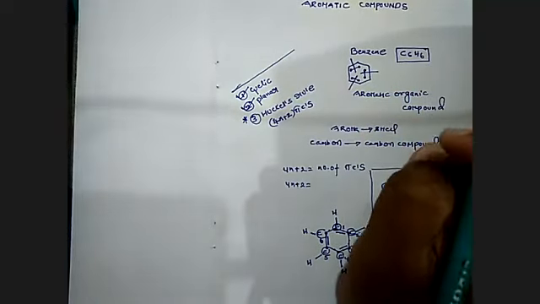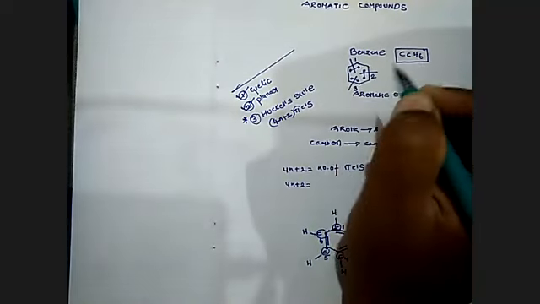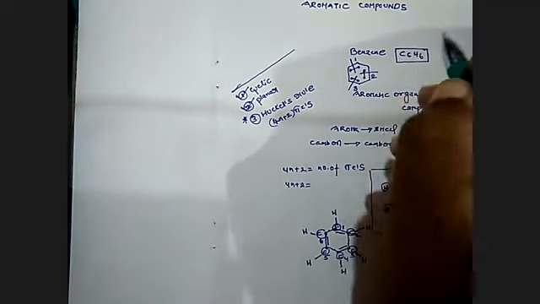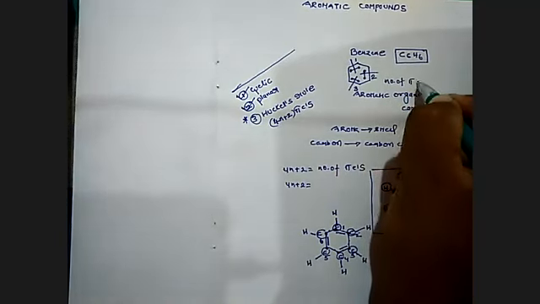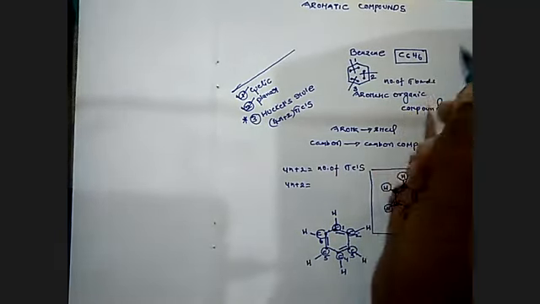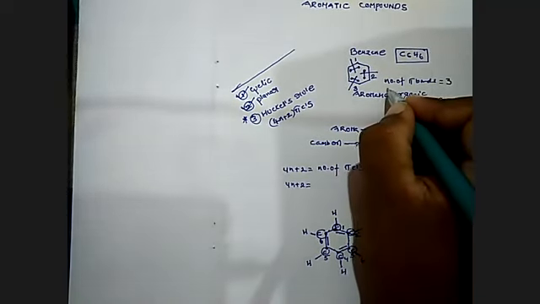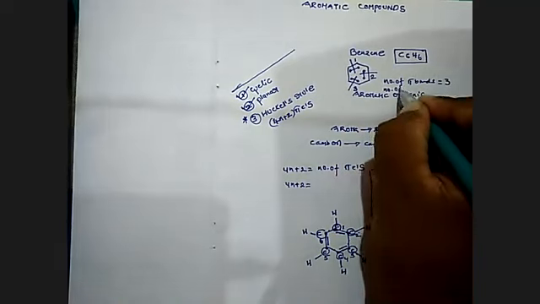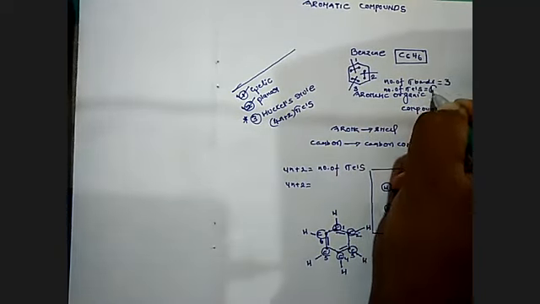How many double bonds are there? One, two, three. How many pi bonds are there? Three. The number of pi bonds in the benzene system is equal to 3. Now the question: the number of pi electrons in the benzene system is equal to 6.